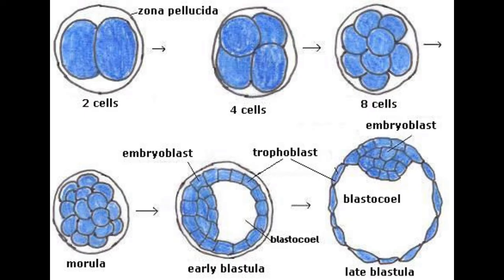Cleavage and formation of blastula. The first cleavage takes place about 30 hours after fertilization. Cleavage is a series of rapid mitotic divisions of the zygote to form a many-celled blastula, that is blastocyst, which comprises an outer layer of smaller cells and an inner layer of larger cells.